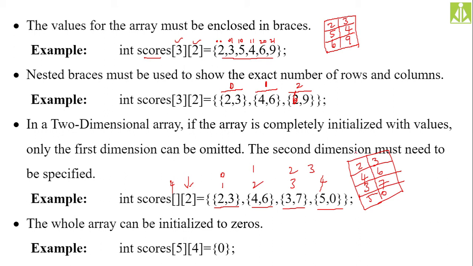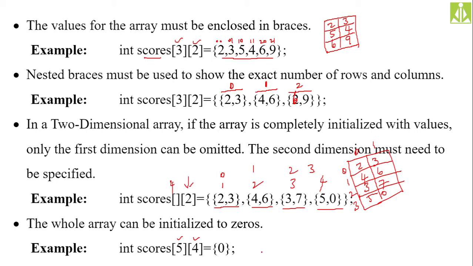Over here the index is 0, this is 1, this is 0 1 2 3, like this. Hopefully you understood this one and you remember this one. So to initialize all elements to 0, what we have to do is simply take the array of whatever size you insist, like 5 rows and 4 columns I have taken, total 20 elements. So if you want all 20 elements to be initialized with 0, simply do like this.